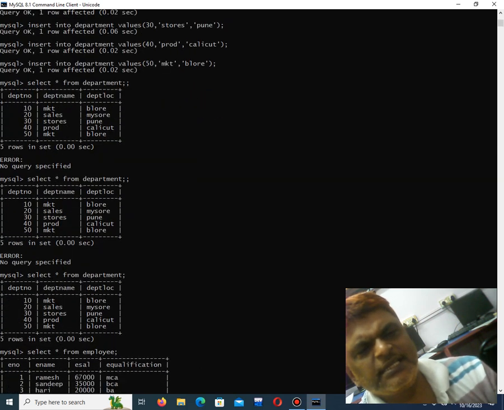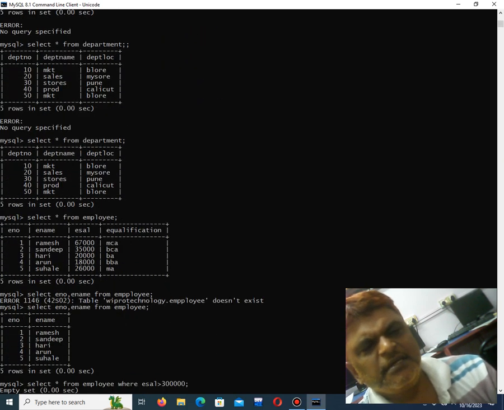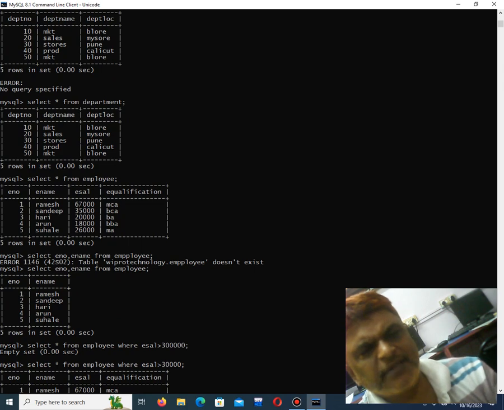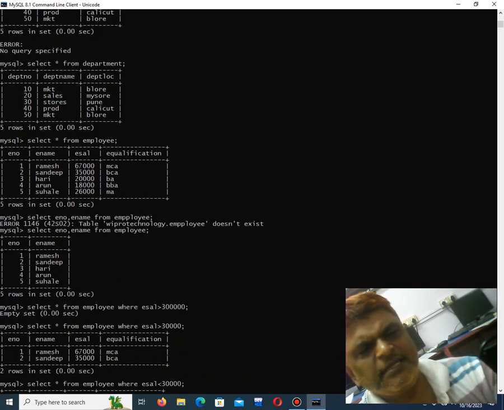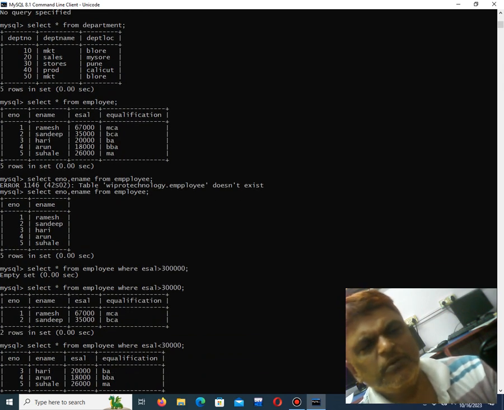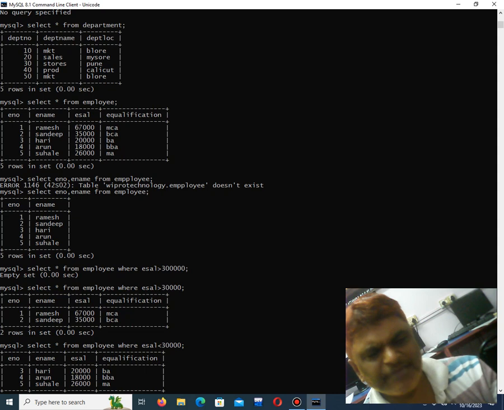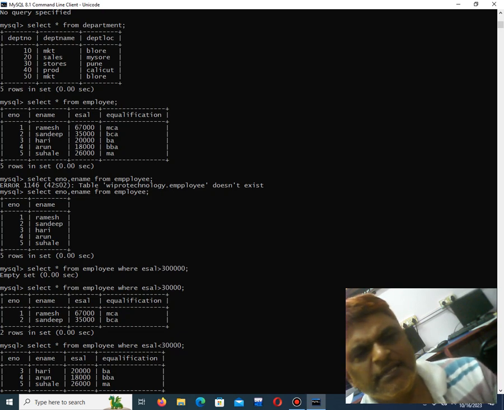Next is how to select a particular column from the list of tables. Then how to give the condition for the salary, whether it's greater than or less than. These are called arithmetic operators and relational operators. Arithmetic: plus, minus, into, divide. Relational means less than, greater than. These things I explained.